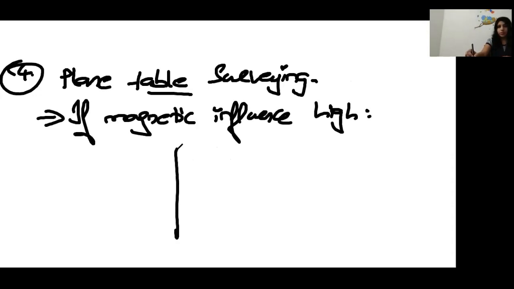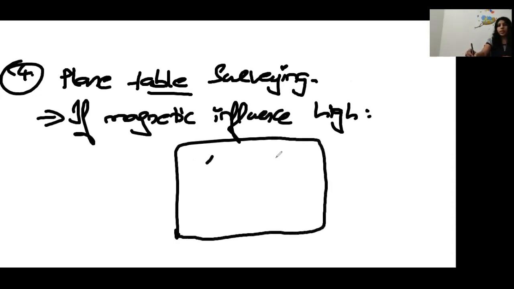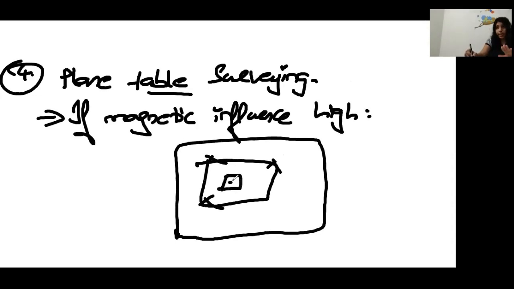in the field, if I want to survey this area, I will go directly into the field with the plane table, place it there, and trace all the measurements from the field directly. So I don't have any further calculations or further work. From the field only, I do all the details, and in the field itself my work is completed totally. So that is the thing related to plane table surveying.